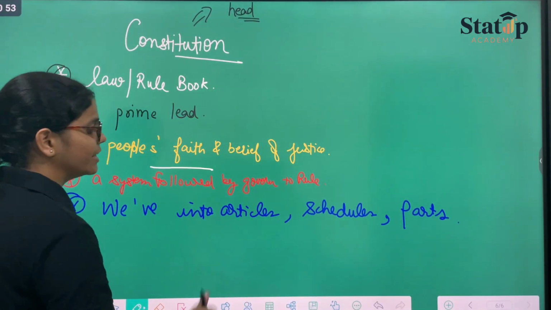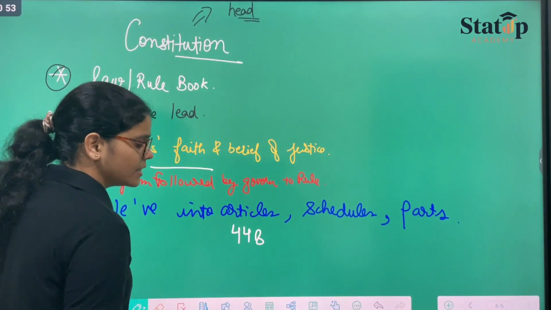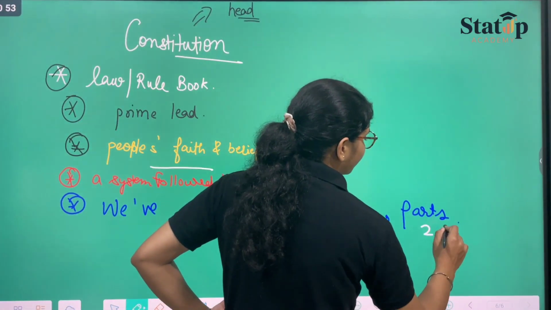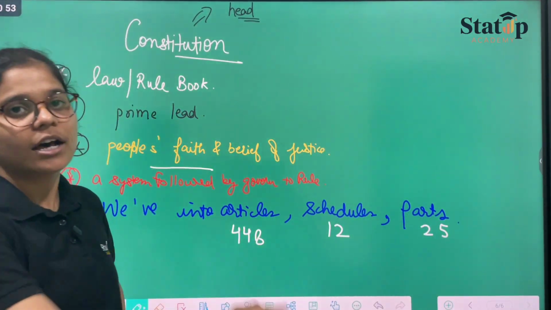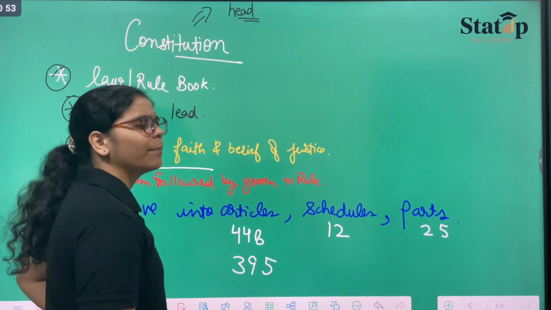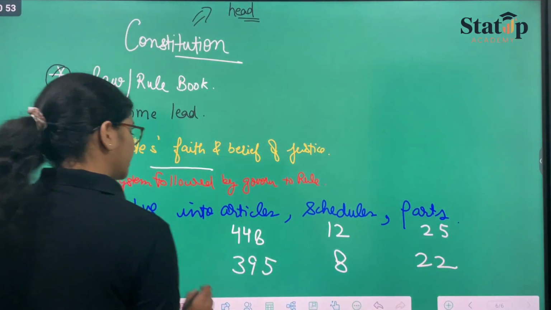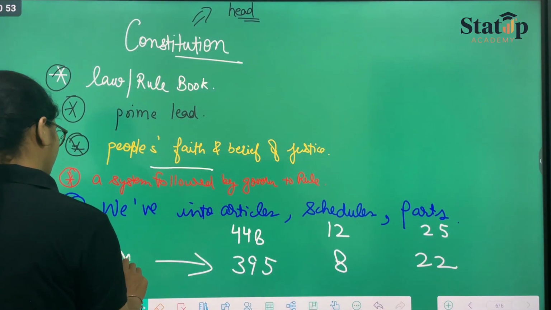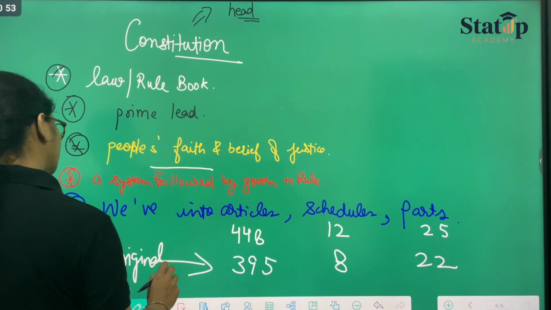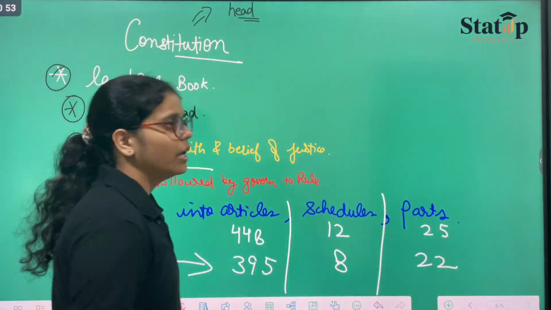For your knowledge, we have 448 articles along with 12 schedules and 25 parts. This is the right amount right now, but originally we had approximately 395 articles along with 8 schedules and 22 parts. Now the newly formed things are these. So this you need to remember.